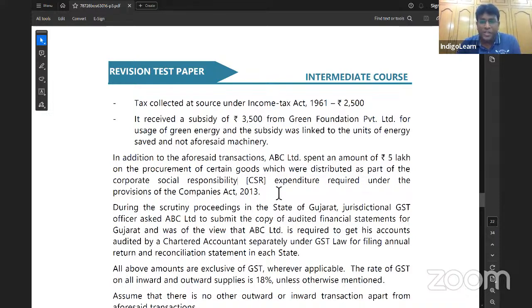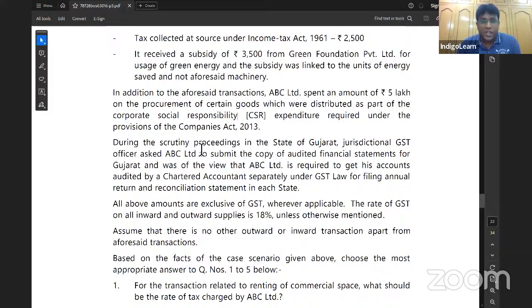During scrutiny proceedings in the state of Gujarat, jurisdictional GST officer has asked ABC Limited to submit the copy of audited financial statements for Gujarat and was of the view that ABC Limited is required to get its accounts audited by chartered accountants separately under GST law. Friends, under GST law, chartered accountant audit has been removed. We know that, right?